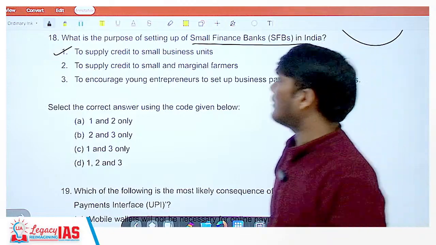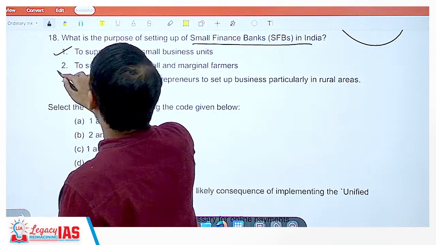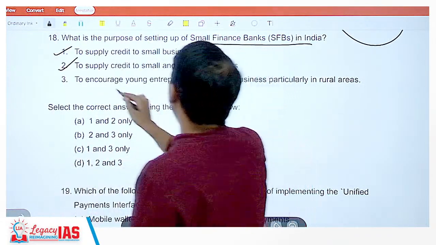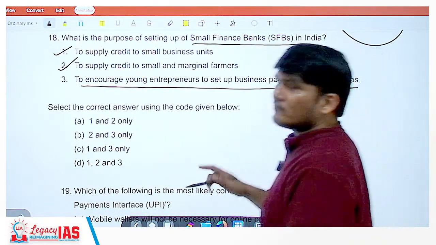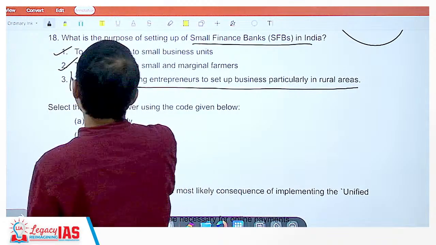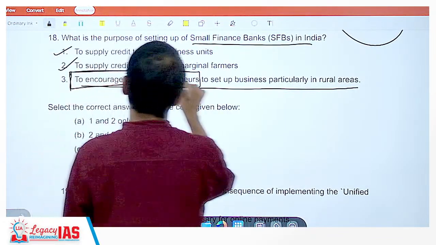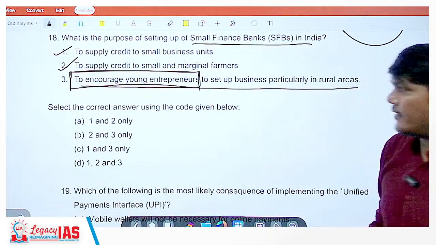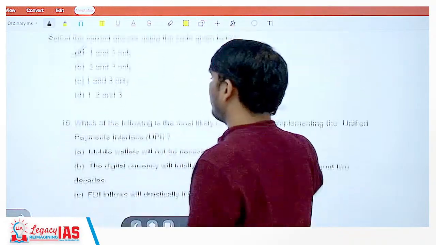Let's see which one. To supply credit to small business units, yes. To supply credit to small and marginalized farmers, yes. To encourage young entrepreneurs to set up business, particularly in rural areas, no. Encouraging is not the task of the banks. The government can do it, bring up different schemes, create awareness. So the correct answer is A, that is 1 and 2.